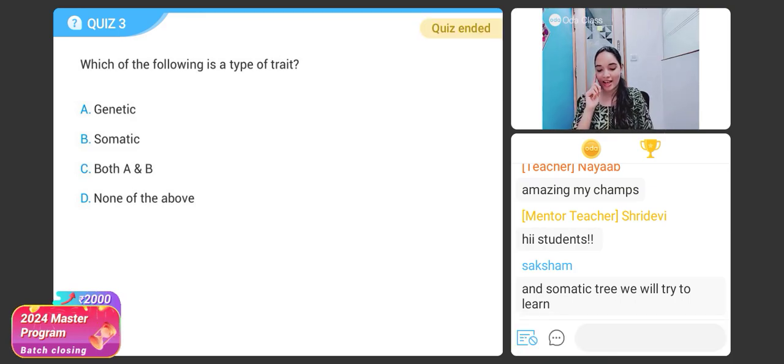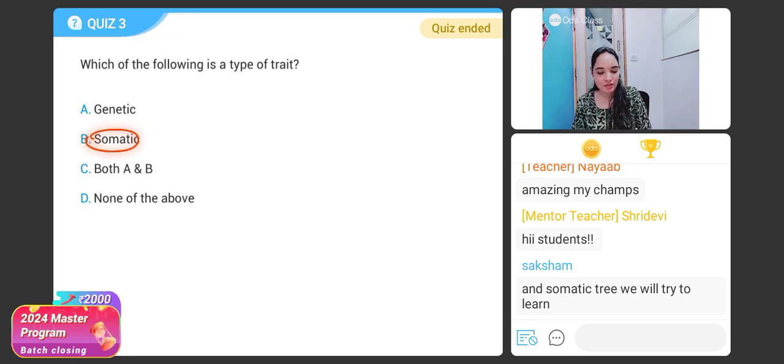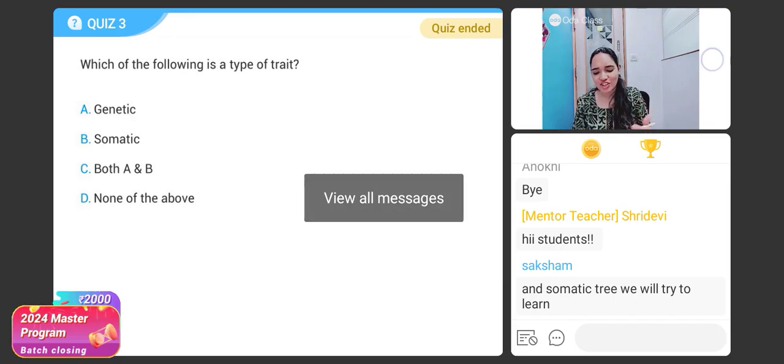Very good. And the correct answer for the question is both A and B. Genetic and somatic. These are the types of traits. Now, students, let us try to understand what are genetic traits.